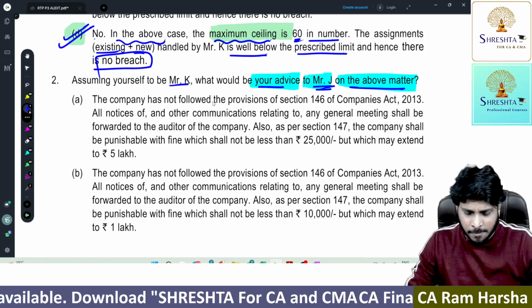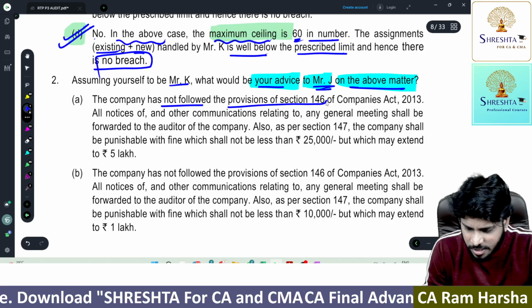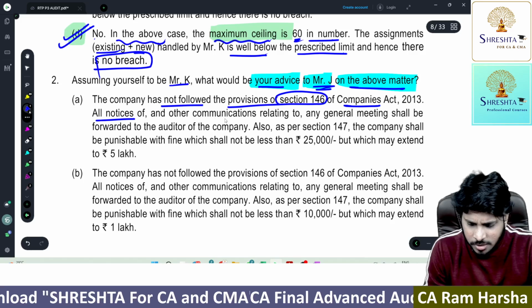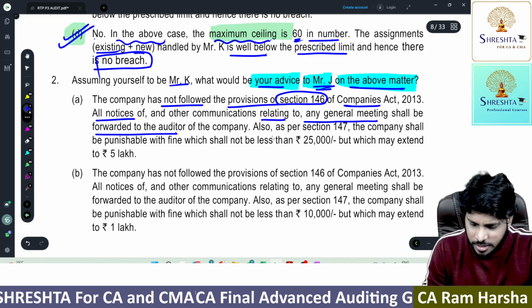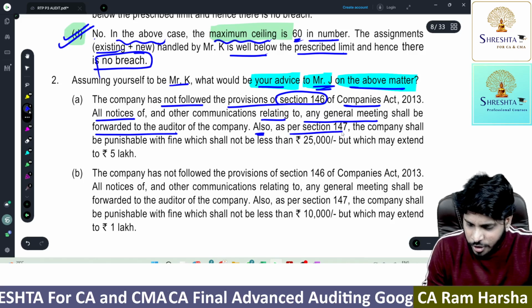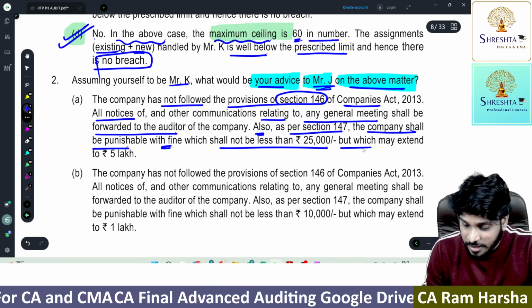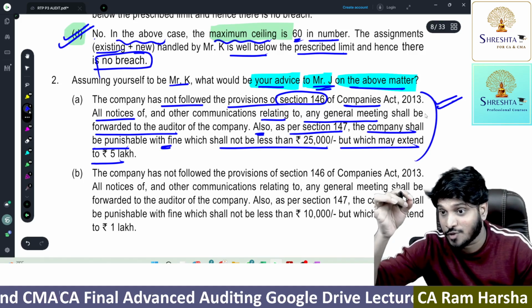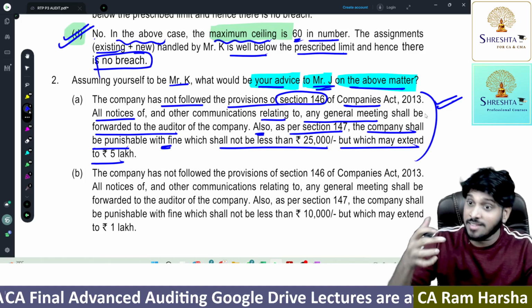Anyhow, we'll look at the answer. The company has not followed the provisions of section 146 of the Companies Act. Like what? All notices relating to any general meeting shall be forwarded to the auditor. Also, as per 147, the company shall be punishable with a fine which shall not be less than 25,000, which may extend to 5 lakhs. This is absolutely the right answer. We'll see, is there any other right answer better than this right answer?